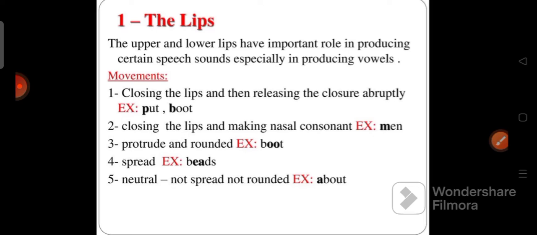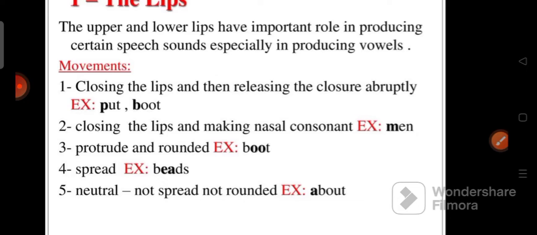There are two parts in a lip. The upper and lower lip have an important role in producing certain speech sounds. One is closing the lips, then releasing the closure abruptly. For example, pa, ba. We close the lips and suddenly we release them, we open them. So the pa sound and ba sound are produced when the lips are closed and suddenly released.